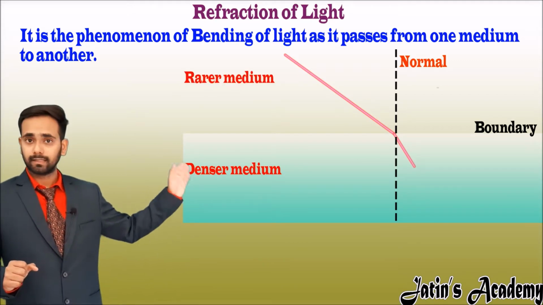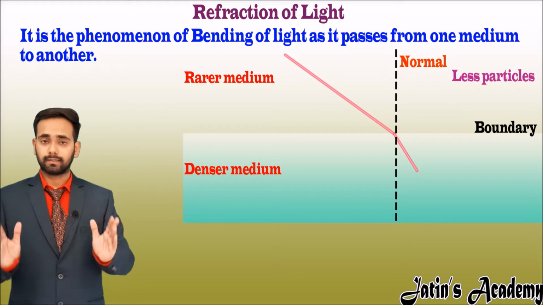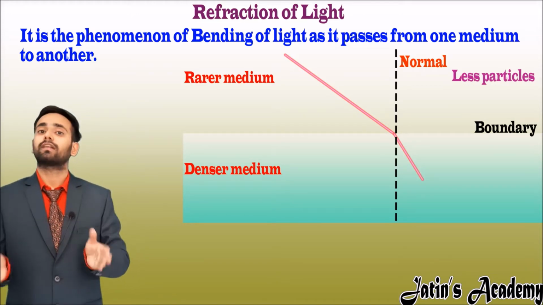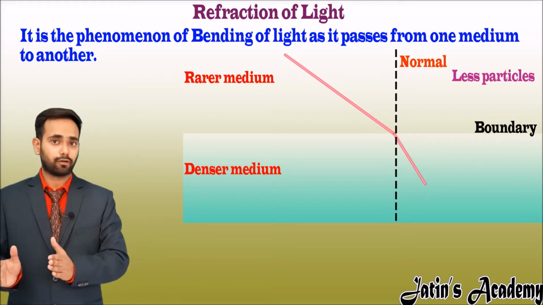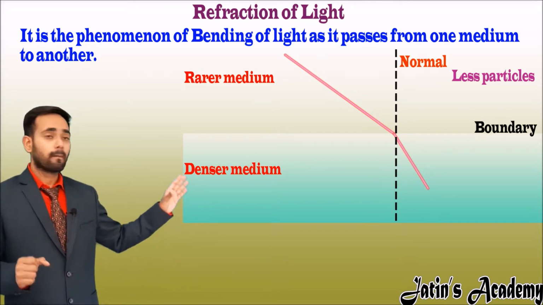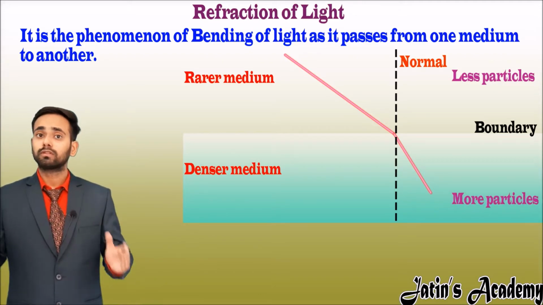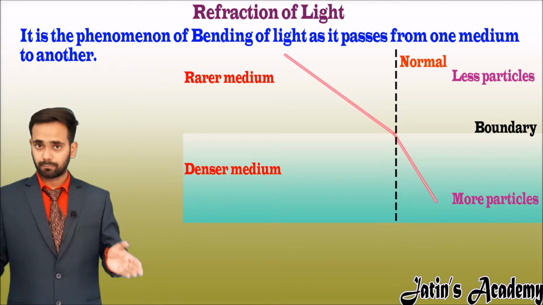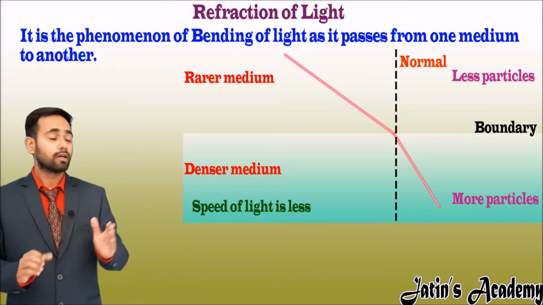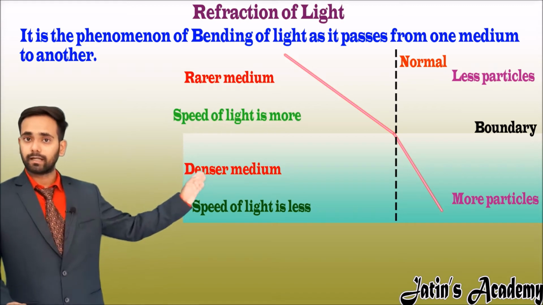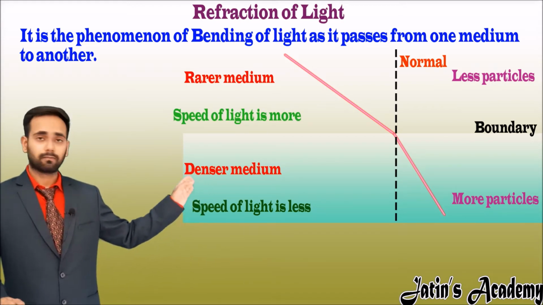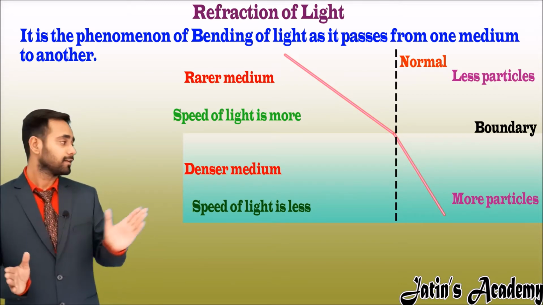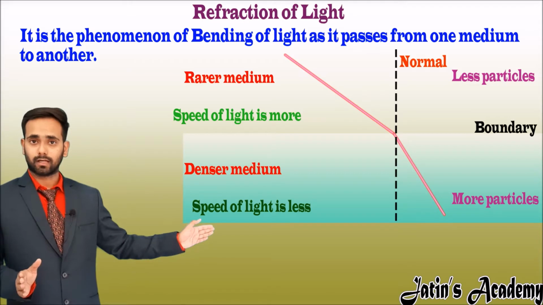The particles in the air are less. If the particles in the air are less, then no one or fewer particles are resisting the speed of light. But in the water, particles are more, so they are resisting the light more. If they are resisting more, then the speed of light in water is less. Now in air the speed is more and in water the speed is less. There is some action that takes place, so light shows the reaction. The reaction is that the light is bending towards the normal.